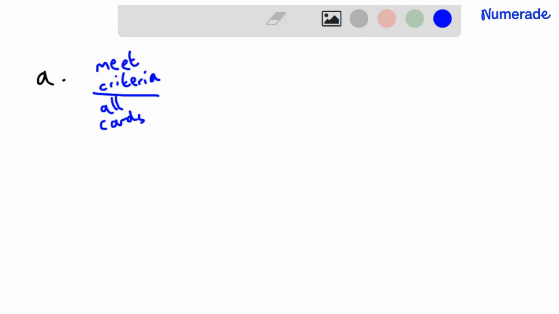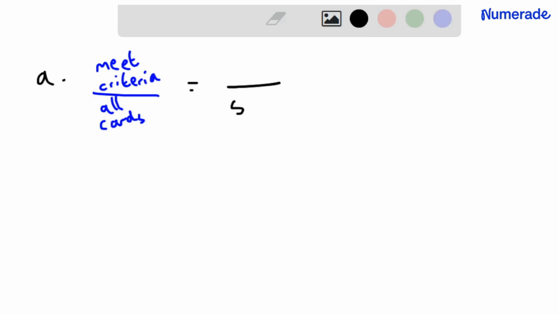We're going to find some theoretical probabilities. Part A, drawing a red ace or a heart from a regular deck of cards. So I'm going to make a fraction. On the denominator, we will have all of the cards. On the numerator, I will have the ones that meet my criteria. This works because each card is equally likely to be drawn.